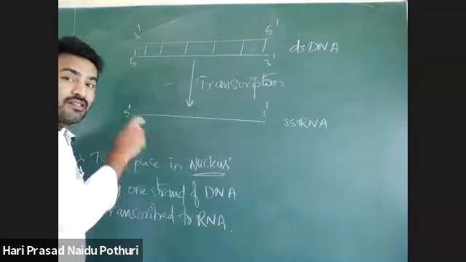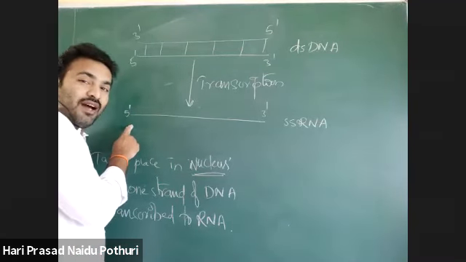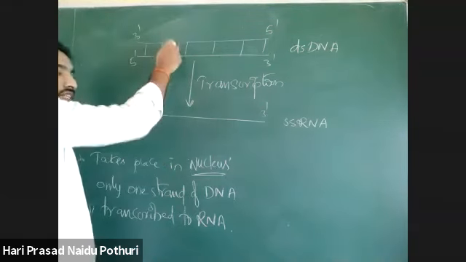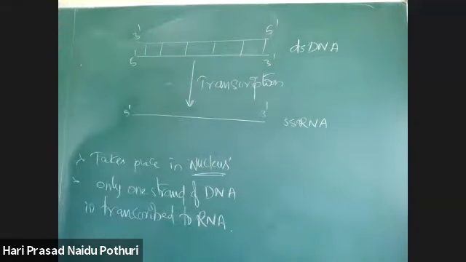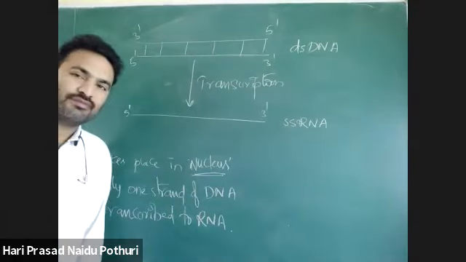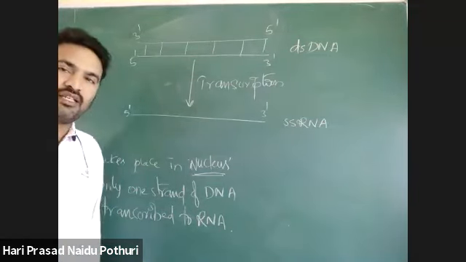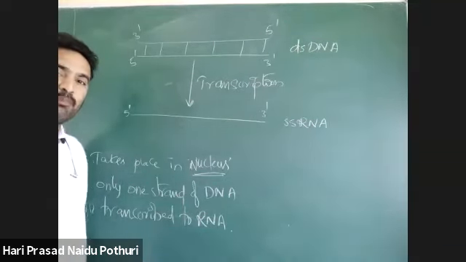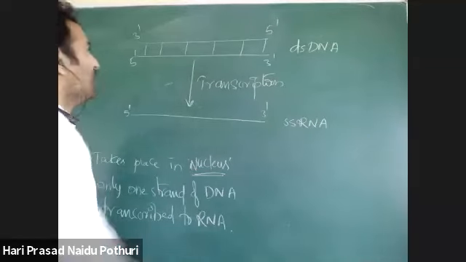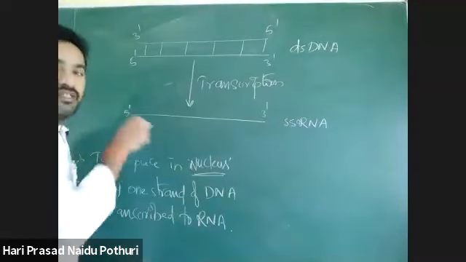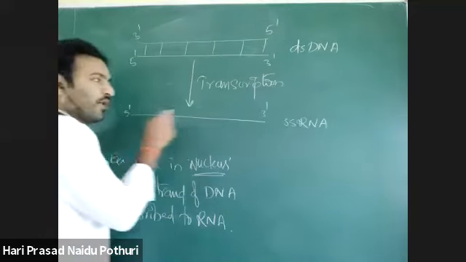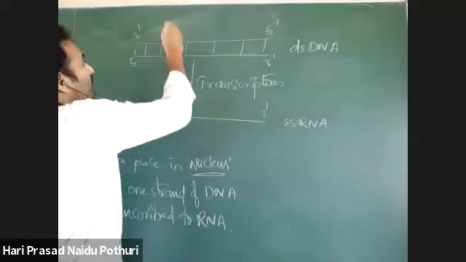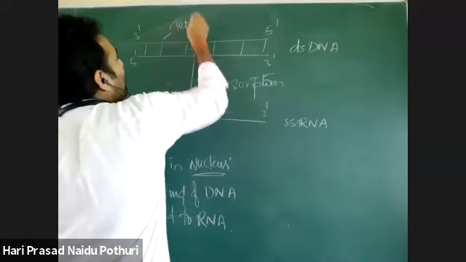As the polarity of RNA is 5' to 3', which strand of DNA is complementary to this RNA? Yeah, 3' to 5', very good. So as RNA synthesis is taking place in 5' to 3', the DNA strand which is in 3' to 5' will act as a template.